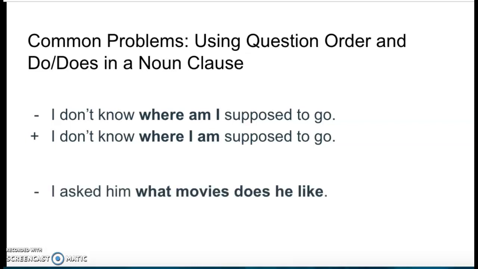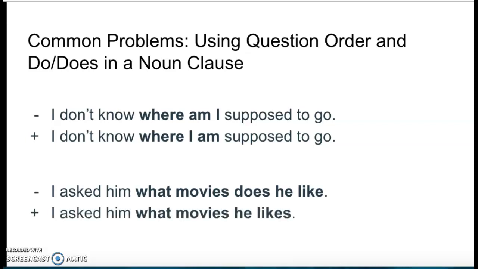I asked him, what movies does he like? In this case, if you are asking someone, you'd say, what movies do you like? You'd use that do, right? But this is a noun clause. So we're going to use subject verb order. I asked him what movies he likes.